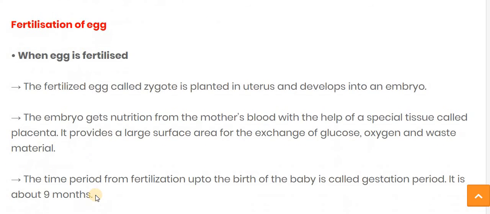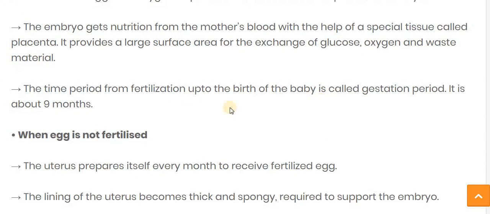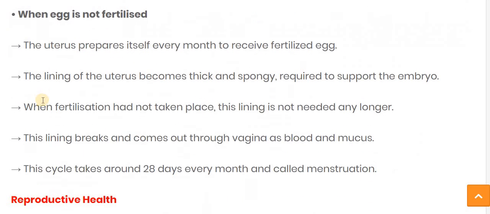Now let's see the fertilization of the egg. When the egg is fertilized, the fertilized egg is called the zygote, which is planted into the uterus and develops into the embryo. This embryo gets nutrition from the mother's blood with the help of a special tissue called the placenta. The time the baby takes to develop, the gestation period, is approximately 9 months.